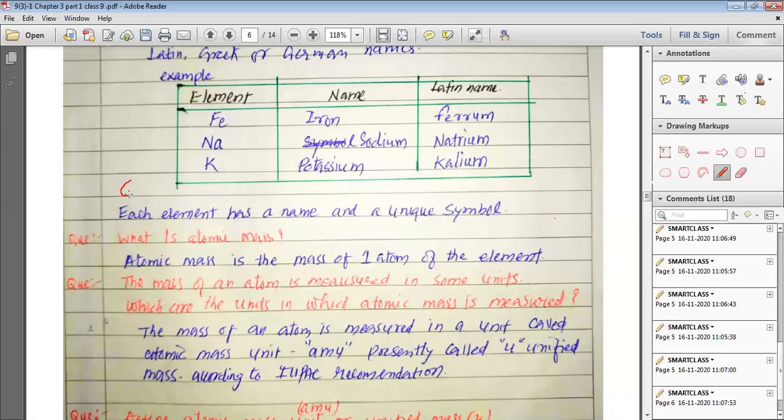See, if you write C, that represents carbon. But if you write Cu, that represents copper. But if you write Co, then it represents cobalt. If you write Cl, that represents chlorine.